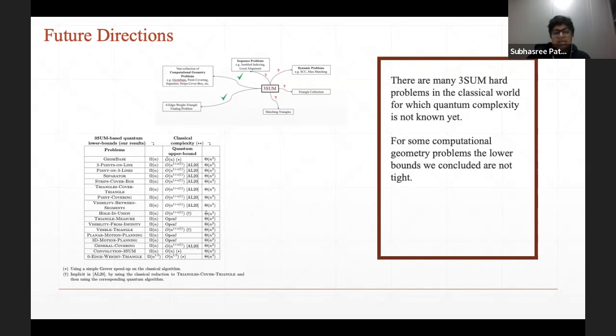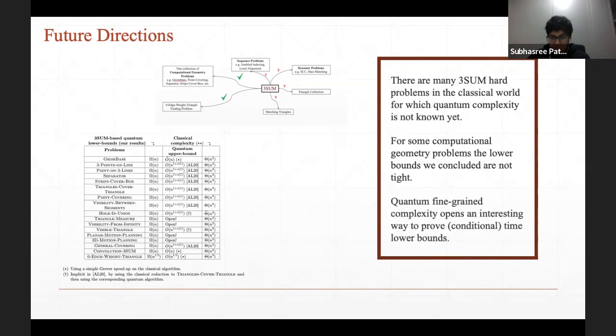So there's still an unexplainable gap that we have to bridge there. And we feel quantum fine-grained complexity opens an interesting way to prove conditional time lower bounds, because unlike 3SUM, maybe you can use CNF-SAT like we have done in some other papers, or APSP, some other key problems, and give lower bounds based on hardness of those problems. And this is my talk.